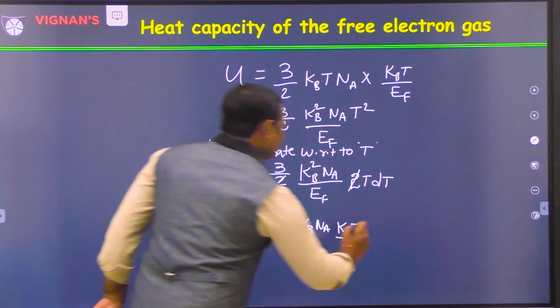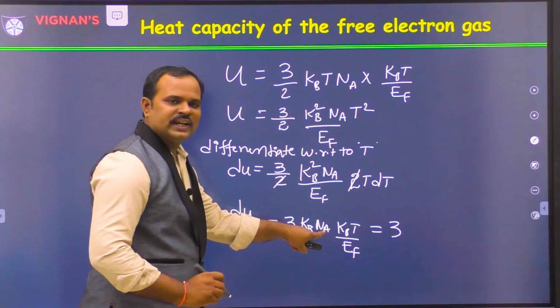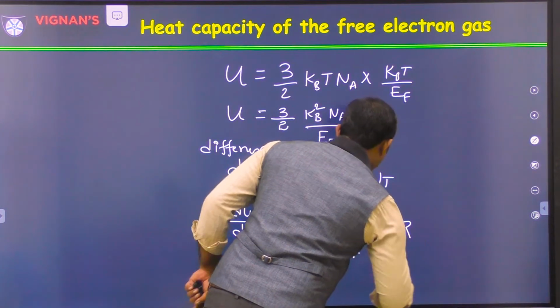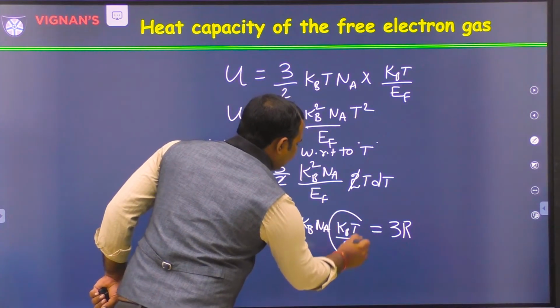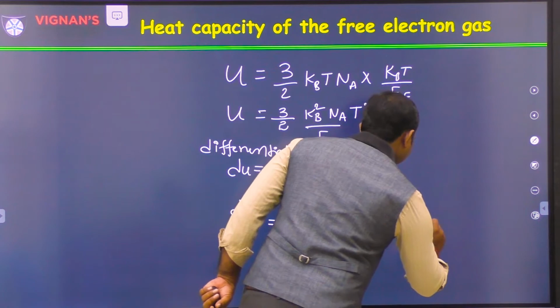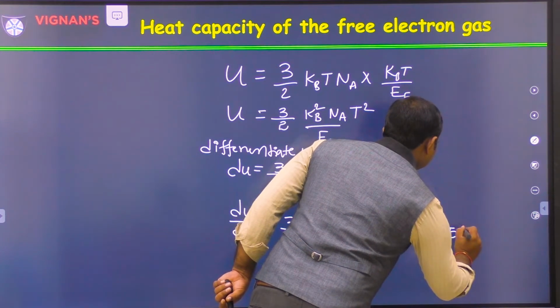Now if you see this, kB into Na is the universal gas constant R, so it is 3R kBT by EF. According to quantum calculations, how much did we get? That is equal to 0.05.